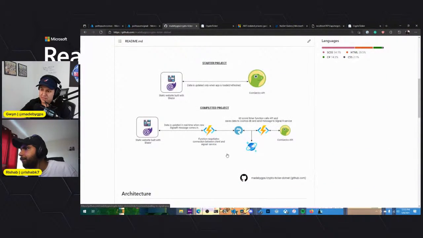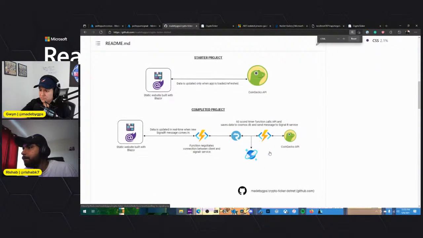We took our starter project and then we created that negotiate function. We'll start right here. We created our function that runs every 60 seconds and makes a call to the CoinGecko API and then saves all that JSON to our Cosmos DB. That function also, since it has multiple outputs, remember we created a custom multiple output type, is saving to SignalR, whose hub is called coins, and also to Cosmos DB.